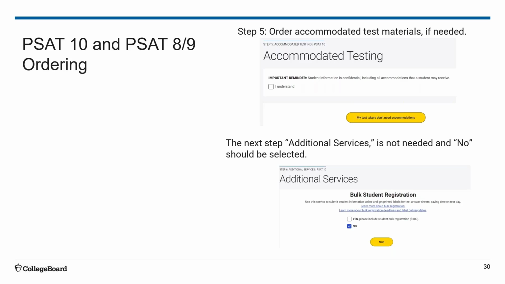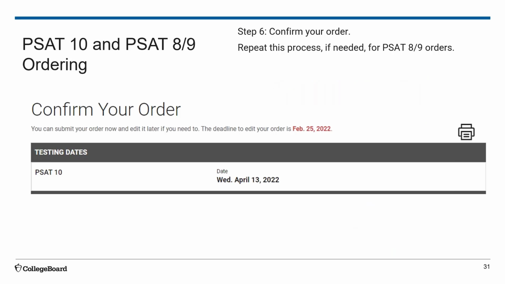These may or may not be needed for your school, but if an alternate or non-standard test material form is required, it is dependent on the accommodation being entered and approved. The test coordinator can then go in and request these test materials. In the next step, additional services, the bulk registration information is not needed for this administration, and the option of no should be selected. Lastly, the test coordinator will confirm the test material order and then can repeat the process for PSAT 8-9 if that is applicable to your school.